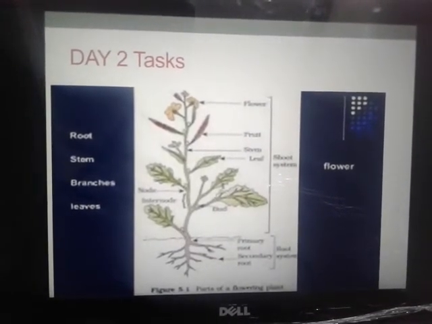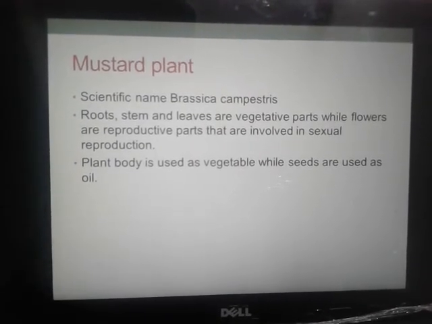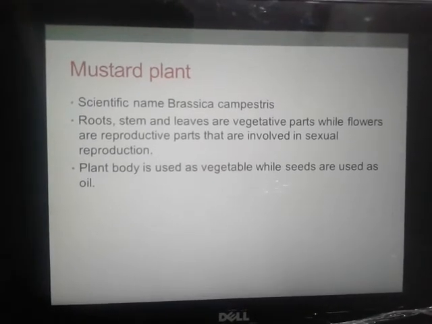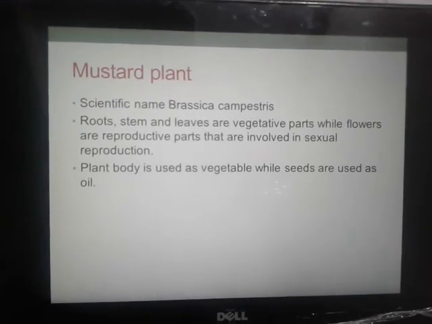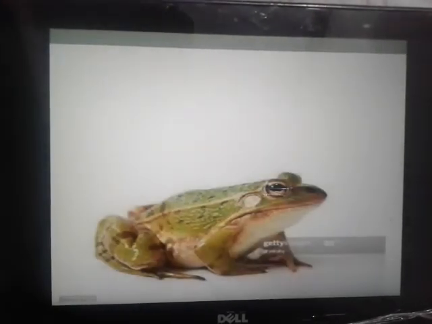Now it's time to share the day 2 tasks, which is the information about mustard plant. Mustard plant scientific name is Brassica campestris. Roots, stem and leaves are vegetative parts, while flowers are reproductive parts that are involved in sexual reproduction. Plant body is used as vegetable while seeds are used for oil.